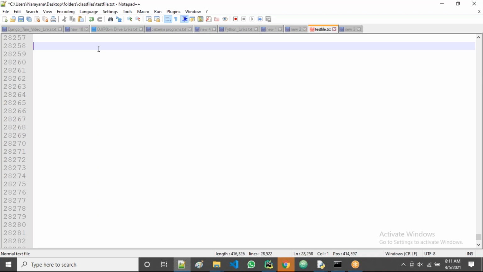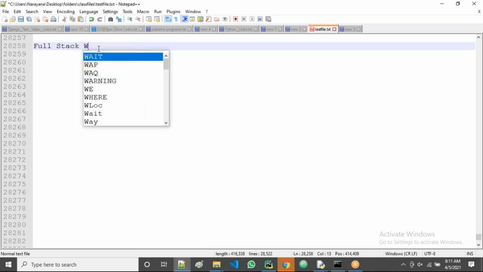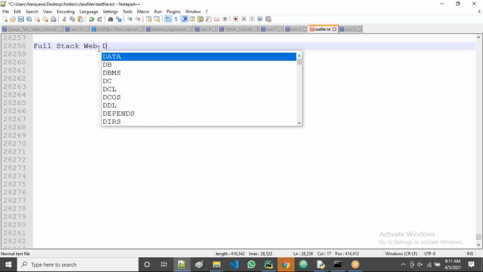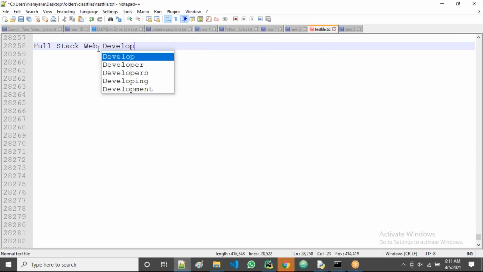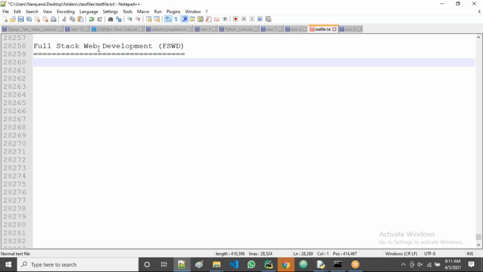Very good. Now, Olaf, observe. See, guys, we recently started the full stack web development batch. It is also called AFS, full stack web development. All of you observe clearly, guys. As part of the full stack,